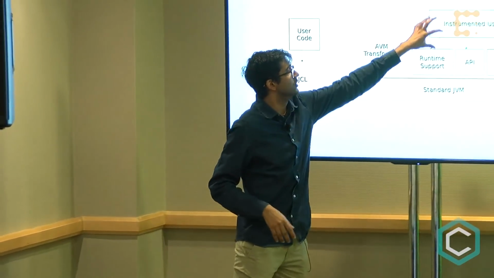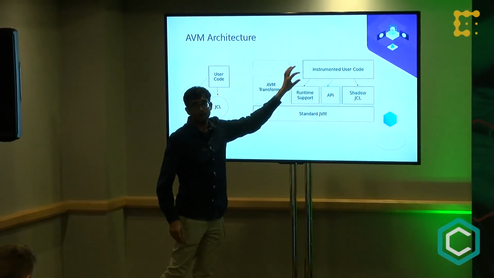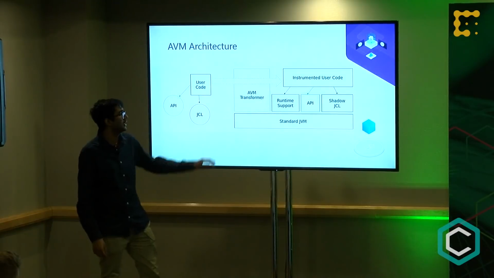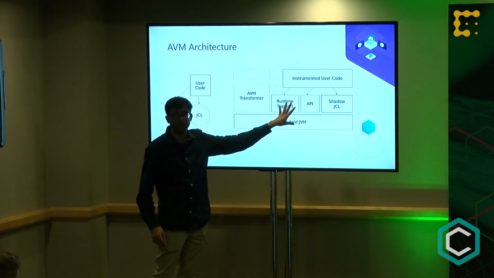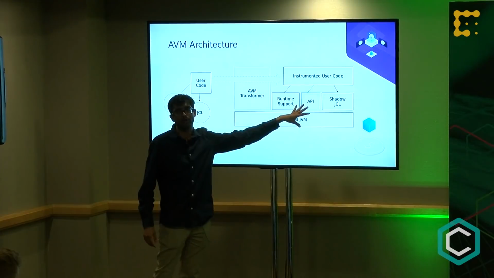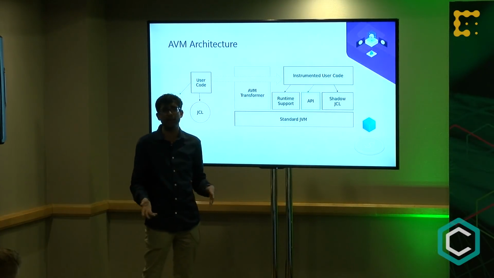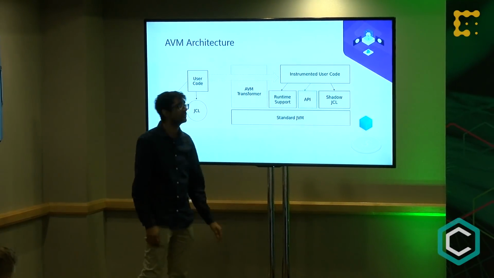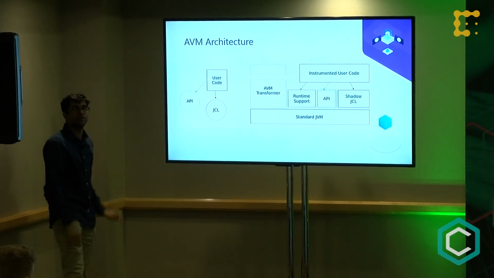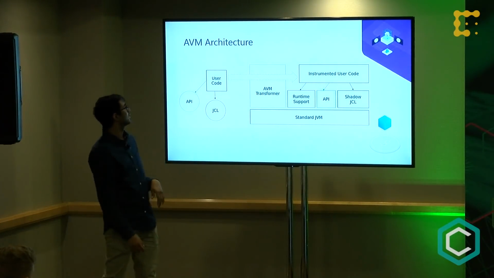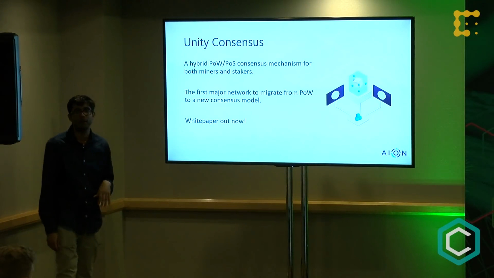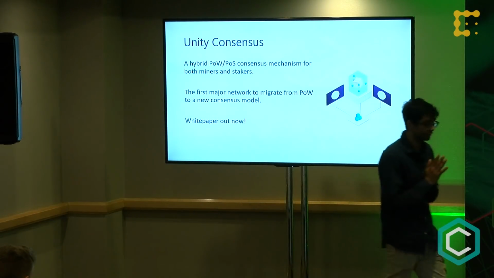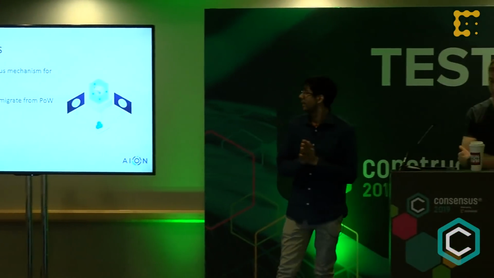Once that transformer is done, this is what actually gets deployed and run on the AVM, which is really just running directly on the JVM. Any operation will involve billing that happens from runtime support, and it can talk to other contracts or talk back to the user, logging. We have a concept of events like Solidity does, all of which comes from our APIs. So that's the big picture of what the AVM is. The next slide is our little blurb about Unity, but I'll reiterate that people should read the white paper if they are interested.